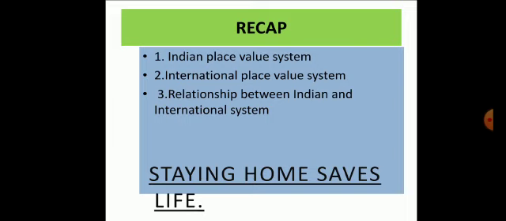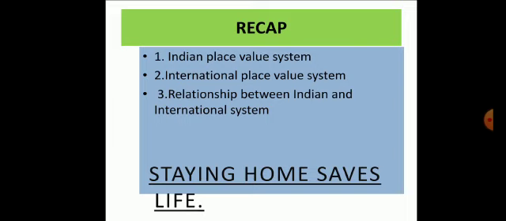In the international system, the places are ones, tens, hundreds, thousands, 10,000s, 100,000, million, 10 million, 100 million, billion, 10 billion, 100 billion.